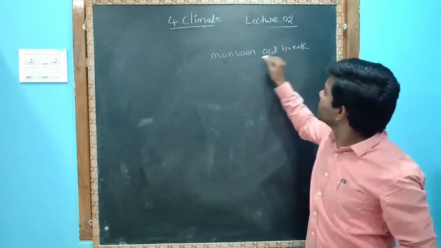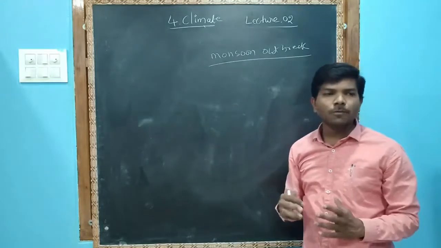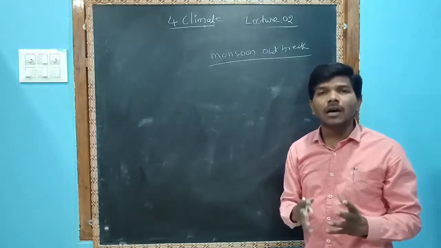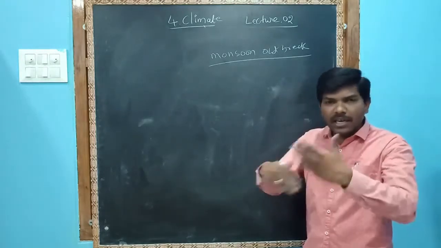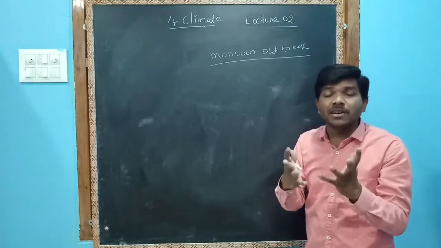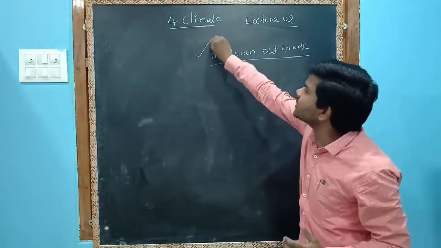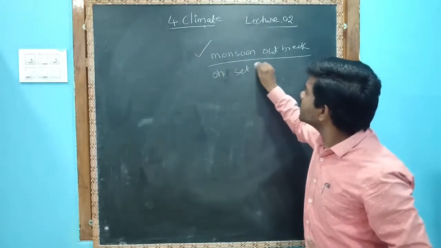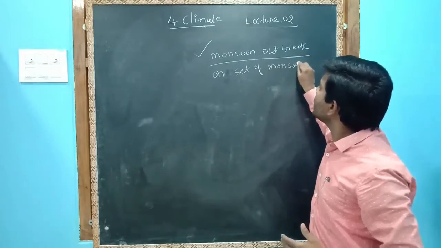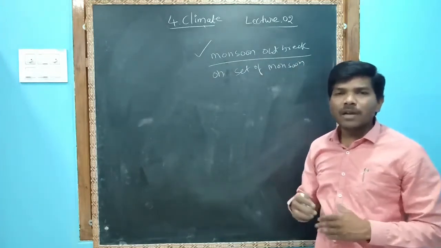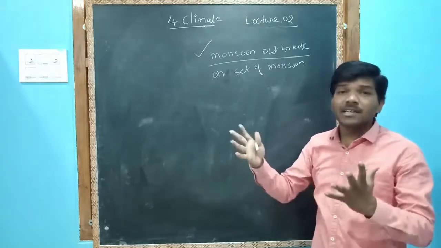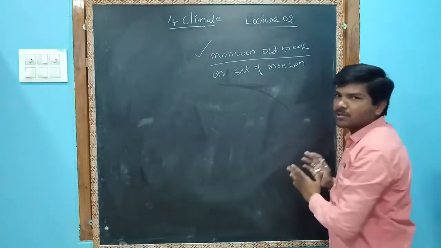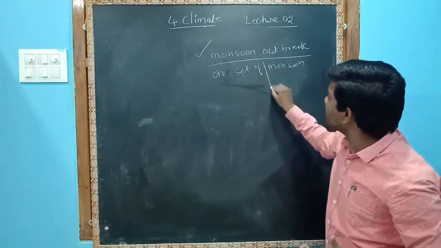So what is monsoon outbreak? Monsoon outbreak means, in the beginning of the rainy season, the rainfall which occurs with lightning and thunderbolts. That is monsoon outbreak, also called onset of monsoon. In our locality, whenever a few rains occur, people say the rainy season has started. That is called onset of monsoon. Simple. Onset of monsoon and rainy season outbreak are the same.